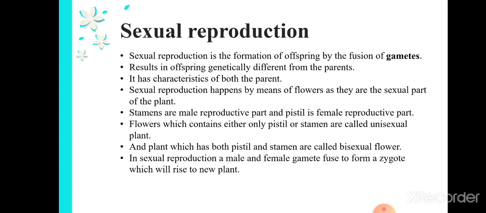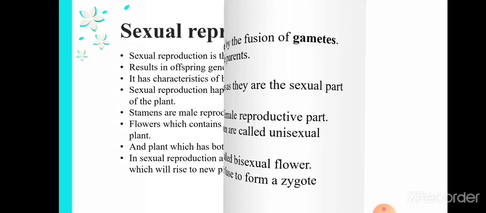In sexual reproduction, male and female gametes fuse to form a zygote which will give rise to a new plant. We have seen that pistil is the female part and stamens are the male part. When the male and female gametes fuse, it forms a zygote, and this will lead to a new plant.